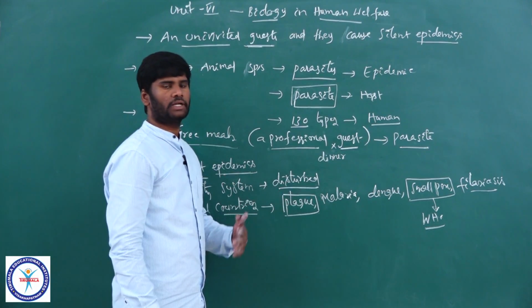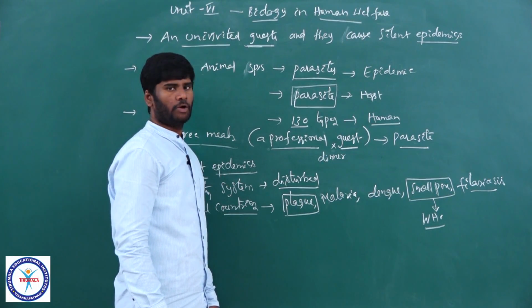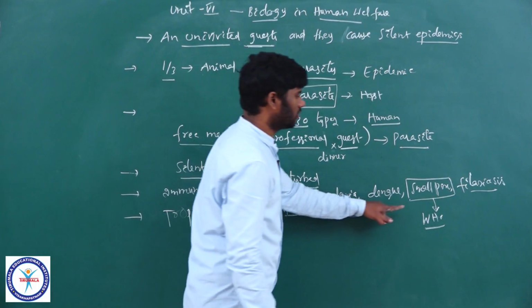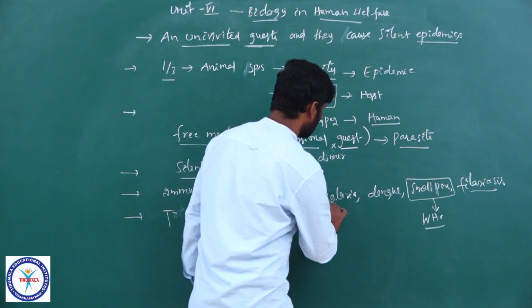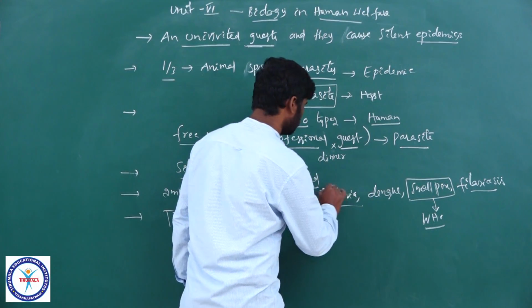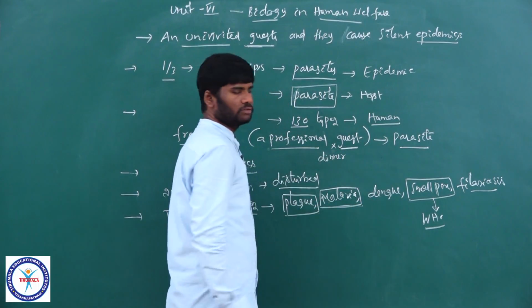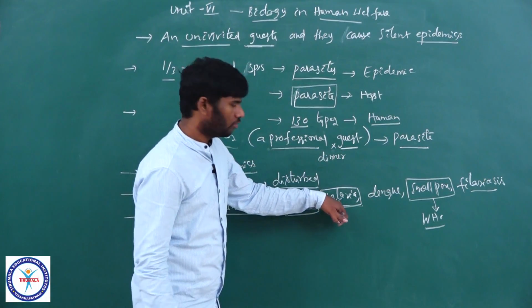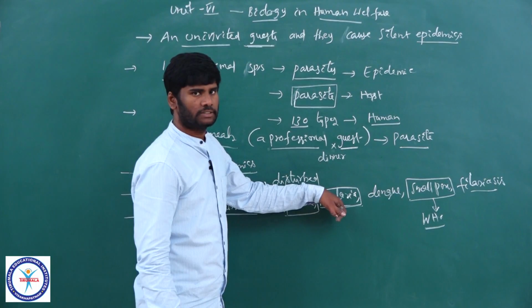Plague was also eradicated like smallpox with the efforts of WHO, but malaria is still evading control, not completely wiped out from the earth's surface.